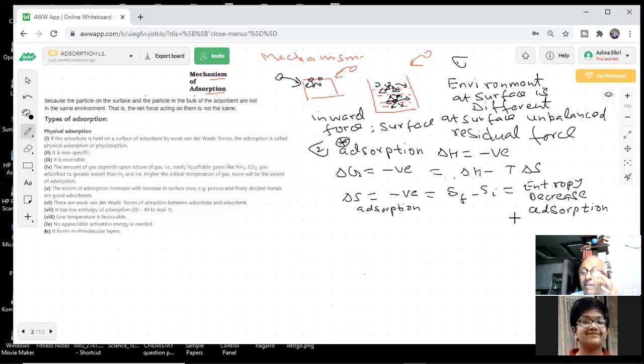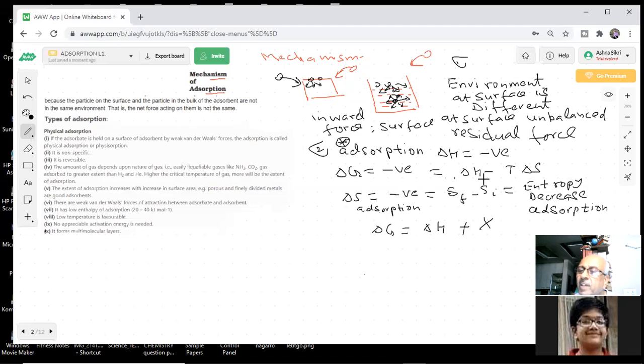I have to give time to everything. I have to understand. Very important. Delta S is negative now. What is this? Delta G. This is negative, then this negative will become positive. So you are saying delta G is equal to delta H plus a positive value, some value X.